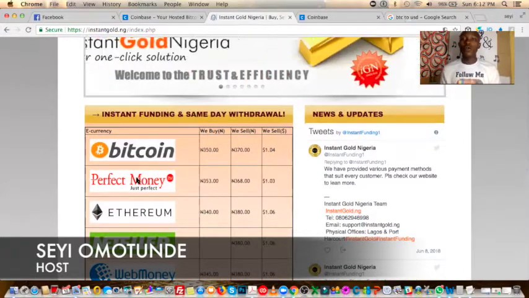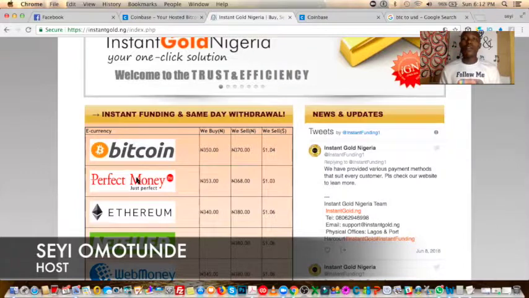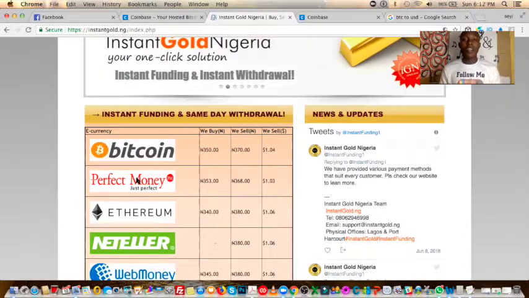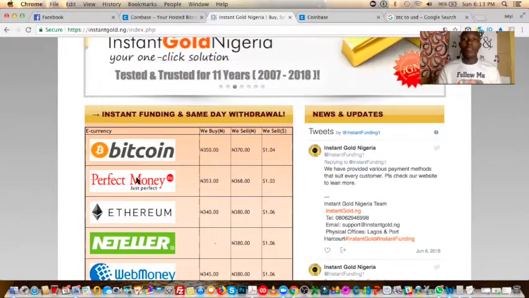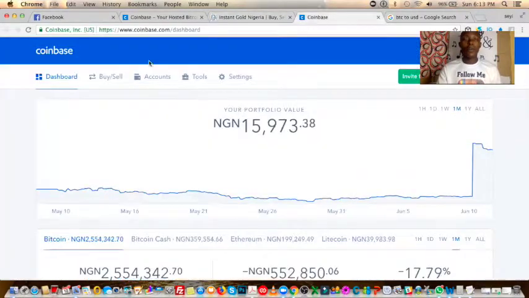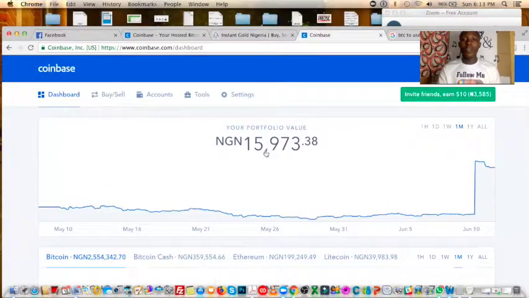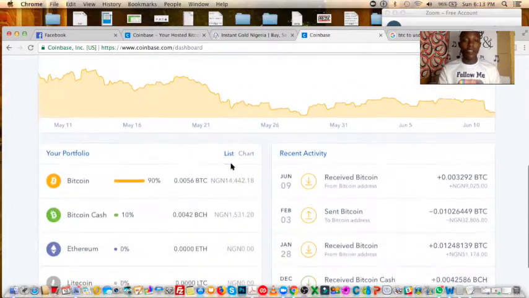Then we now need to withdraw, right? For the purpose of this class, I already have some money inside my Bitcoin wallet. I have a Bitcoin wallet with Coinbase. So this is Coinbase. The money I have inside this wallet shows me the total amount I have, equivalent in Naira, and you also see the equivalent in dollars.